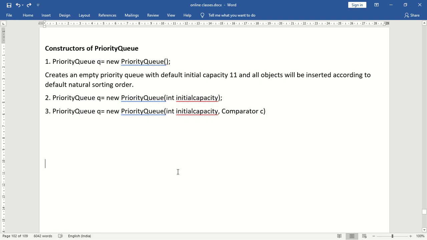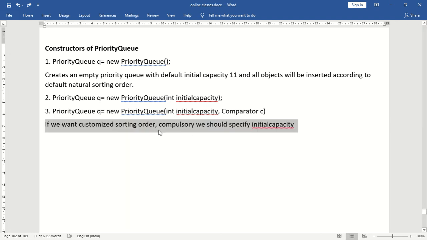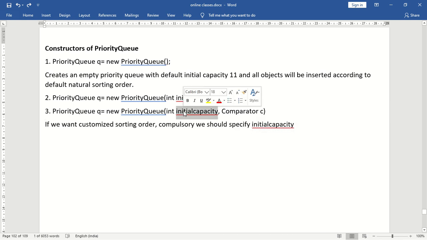PriorityQueue q = new PriorityQueue(int initialCapacity, Comparator c). So we are passing a comparator object. So whenever we are passing a comparator object, by default we are following customized sorting order. Okay. So if we want customized sorting order, compulsory we should specify what? We should specify even initial capacity in that case.